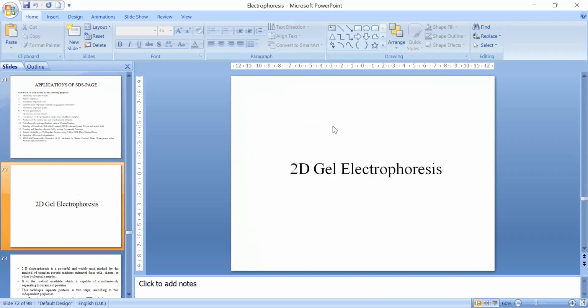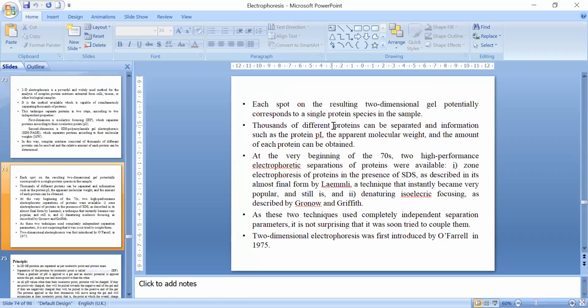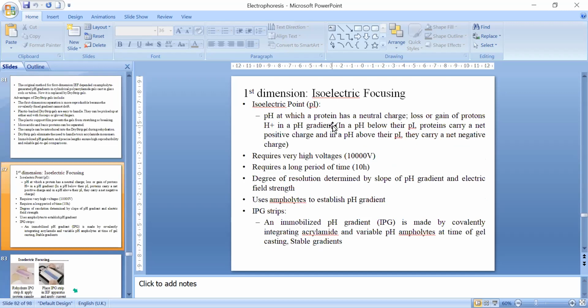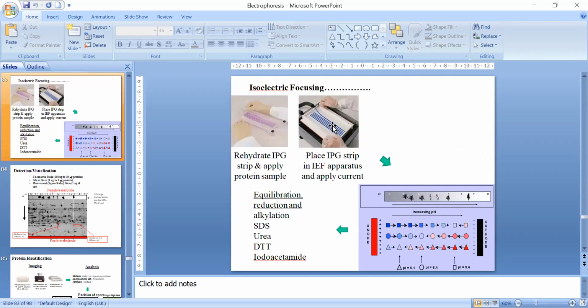I think 2D electrophoresis you do not have in your course. You have one technique called isoelectric focusing, I do not know whether it is in your course or not. Let me just check it. Okay, you have isoelectric focusing. Anyhow, I'll cover it.